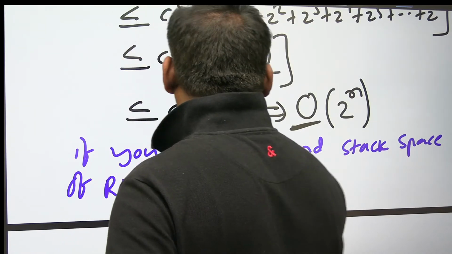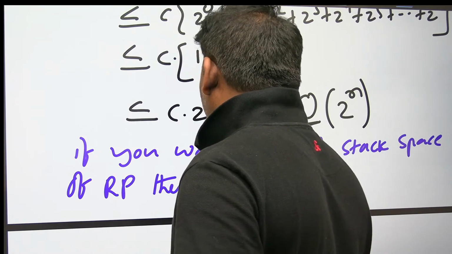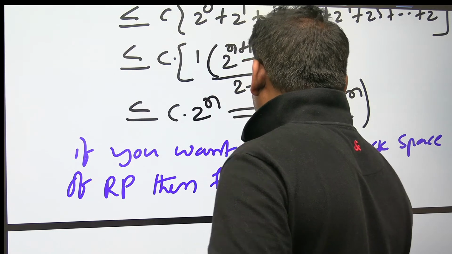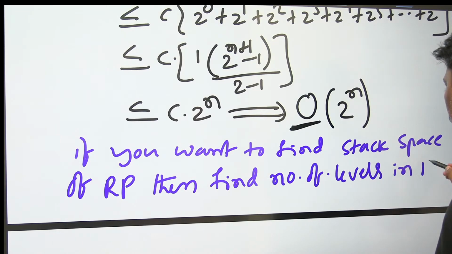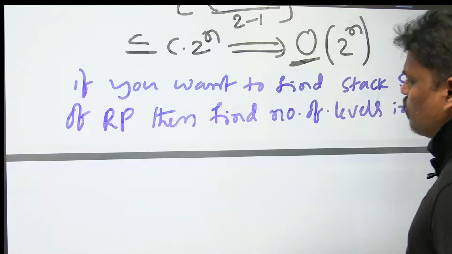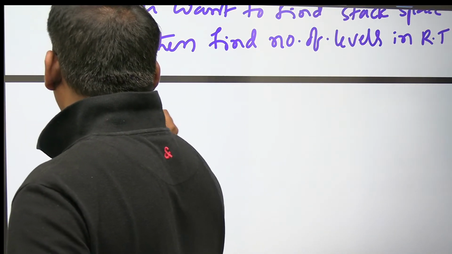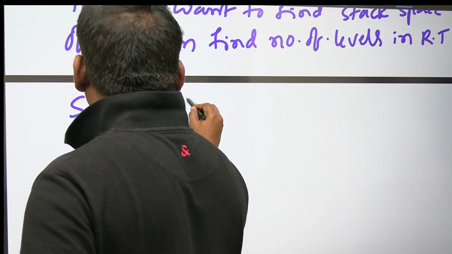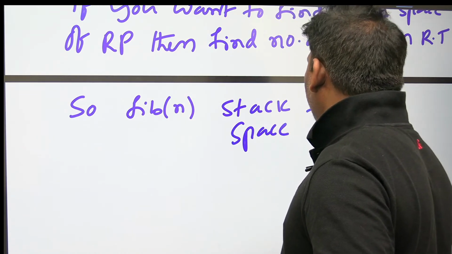If you want to find stack space of a recursive program, then find the number of levels in the recursive tree. So how many levels are there in the recursive tree? N levels. Let's take the maximum only, n levels. So for Fibonacci of n, stack space is equal to n.